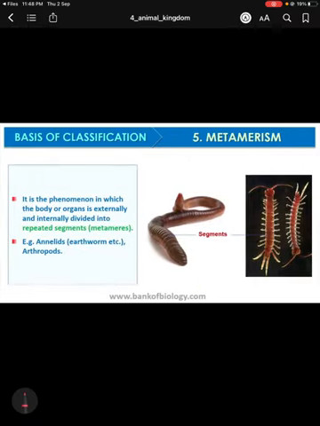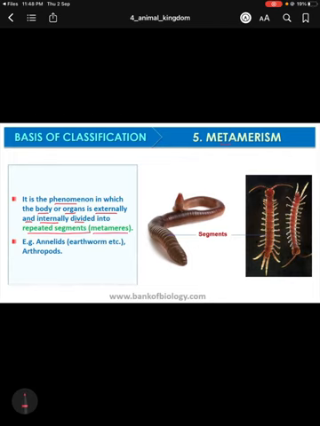Next criterion is metamerism. Now what is metamerism? Metamerism is a phenomenon where the body or organ is externally and internally divided into repeated segments, and these repeated segments are called metameres.